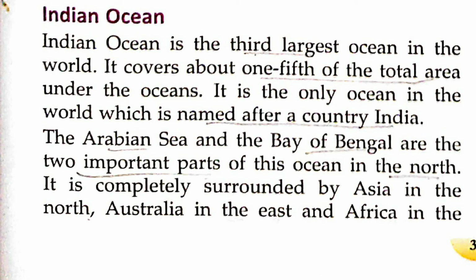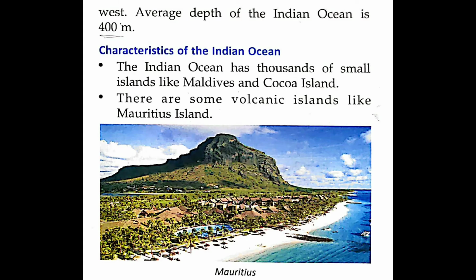The Arabian Sea and the Bay of Bengal are the two important parts of this ocean in the north. It is surrounded by Asia in the north, Australia in the east, and Africa in the west. The average depth of the Indian Ocean is 400 meters.